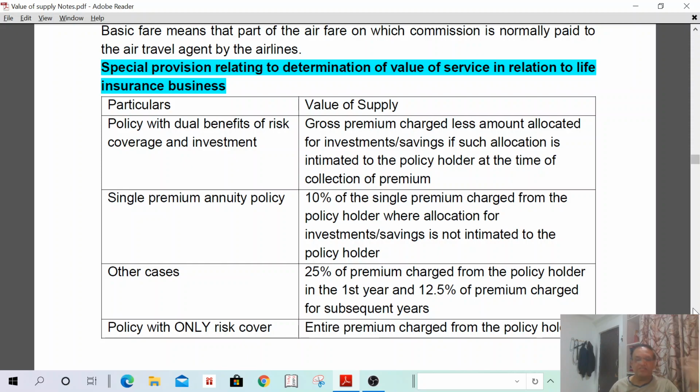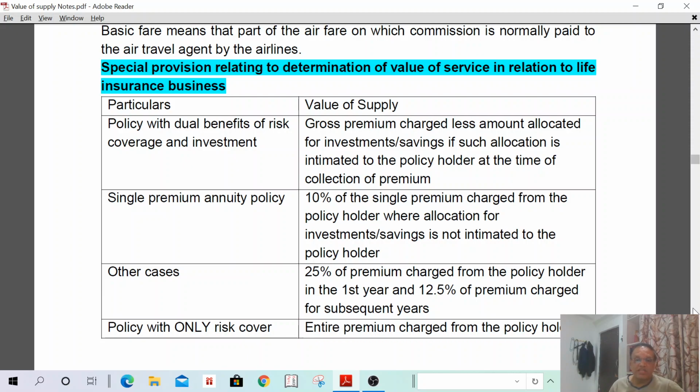In other cases, 25% of premium charged shall be the value of supply for the first year. In subsequent years, 12.5% of premium charged shall be the value of supply. For the first year, I have paid 1 lakh, so the value of supply shall be 25,000, on which insurance companies need to pay tax. In the second year, on 1 lakh, the insurance companies need to pay on 12.5% of 1 lakh. That means 12,500 is the value of supply, on which they are liable to pay tax.